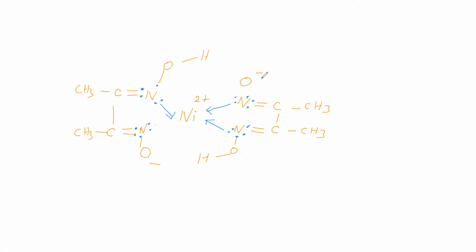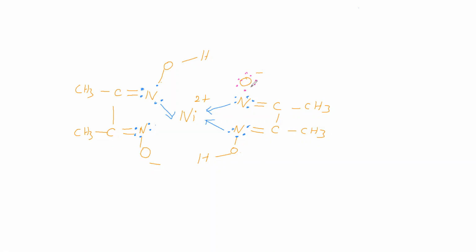Next, this O minus. This oxygen comes under the 6A group, which means its valence shell has 6 electrons: 1, 2, 3, 4, 5, 6. Because of this negative charge, it has one additional electron, that is this additional electron.